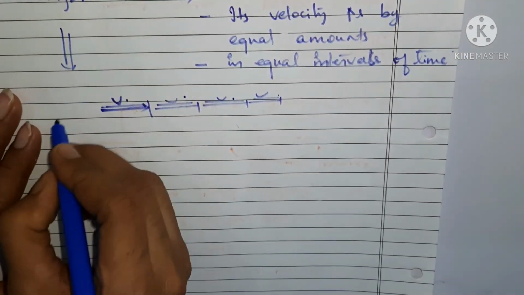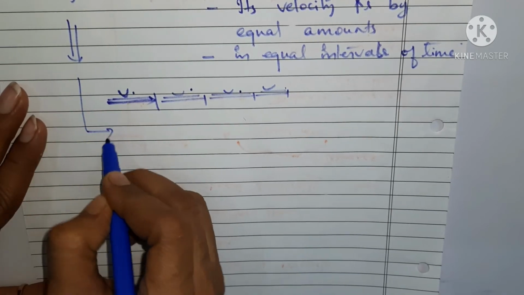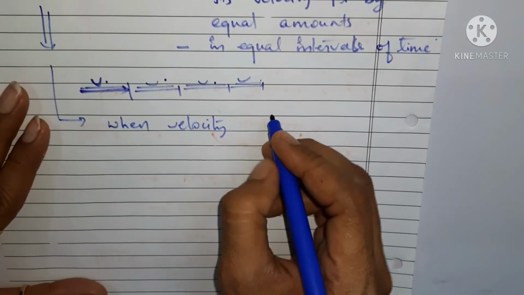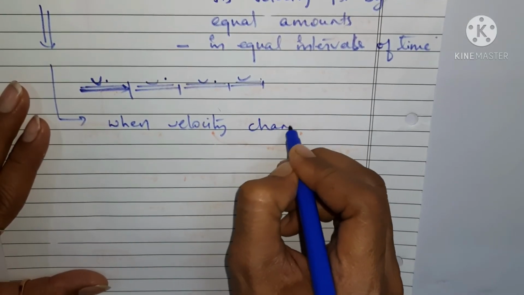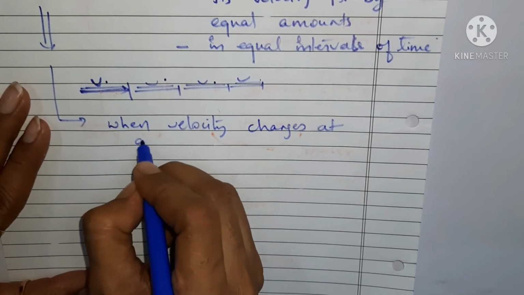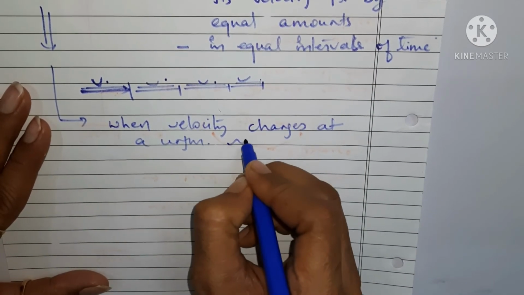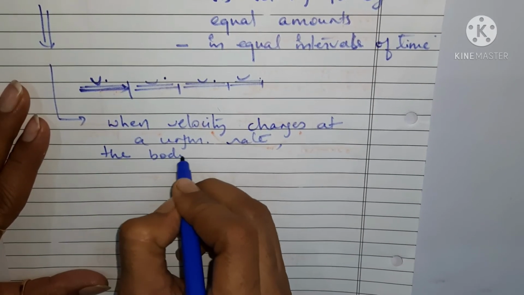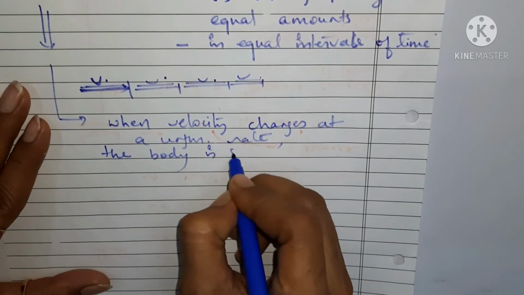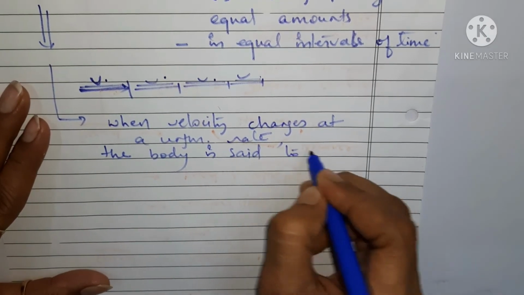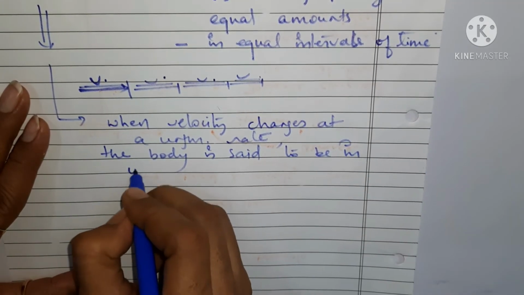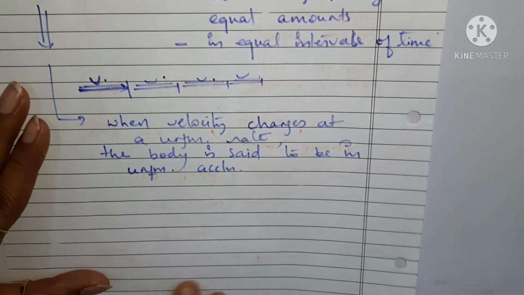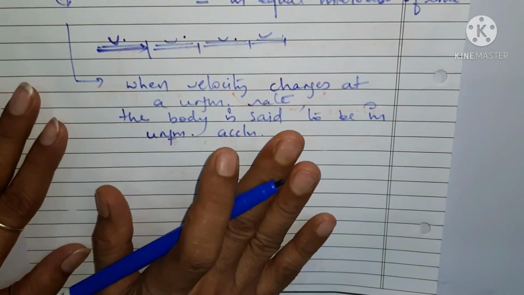So you can say here that when velocity changes at a uniform rate, the body is said to be in uniform acceleration. Okay, in uniform acceleration. Understood? So this is all about uniform acceleration.